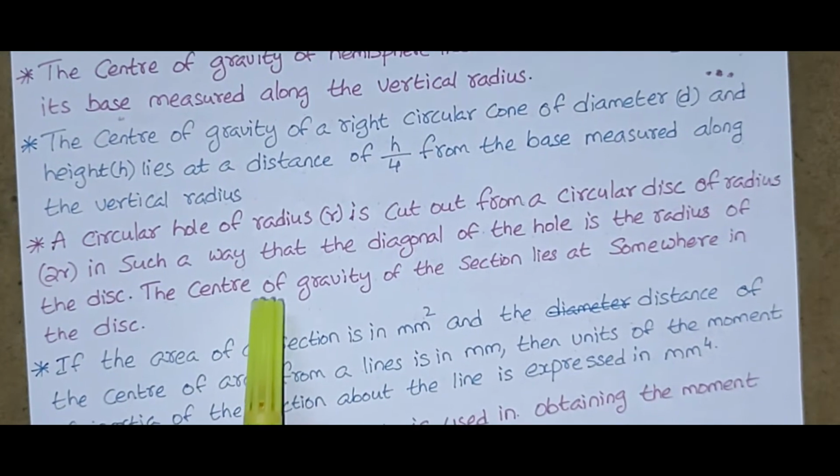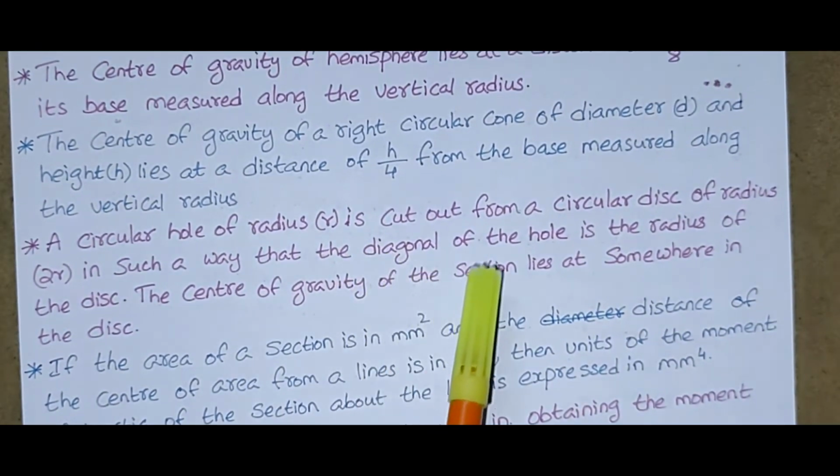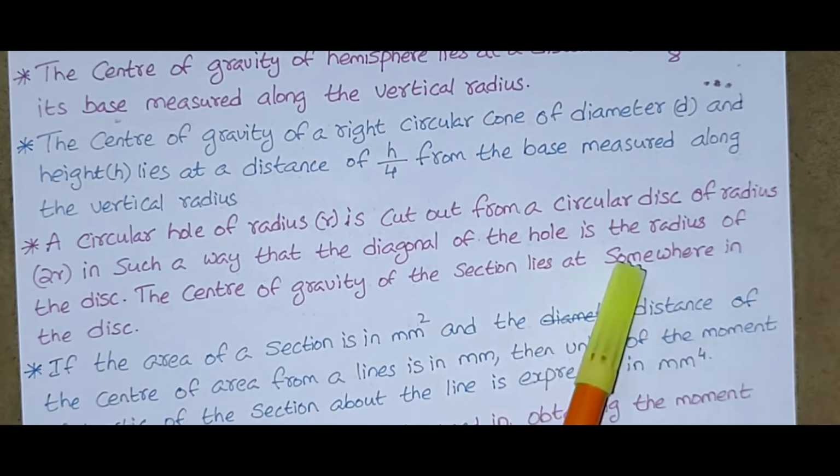A circular hole of radius r is cut out from a circular disc of radius 2r in such a way that the diameter of the hole is the radius of the disc. The center of gravity of the section lies somewhere in the disc.